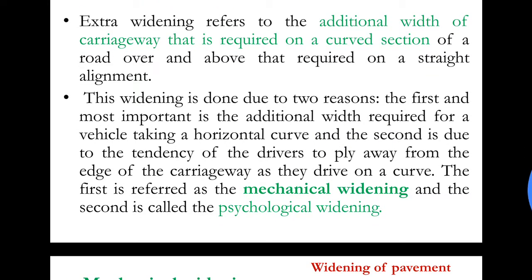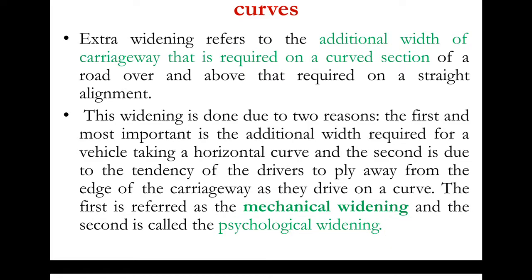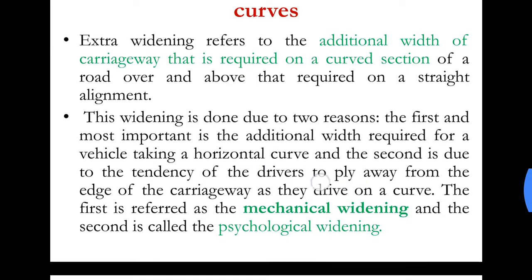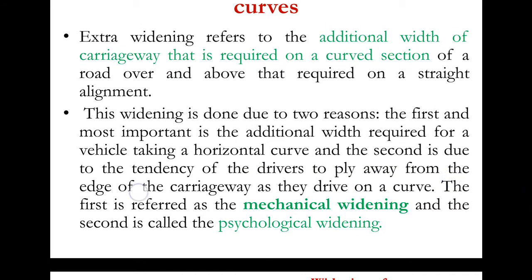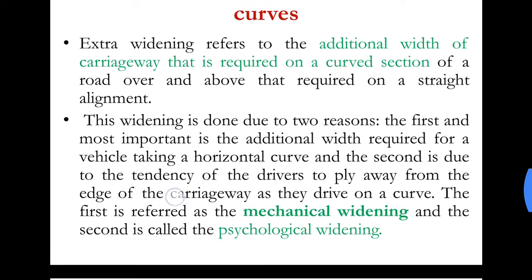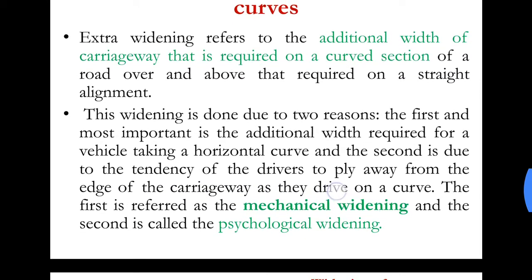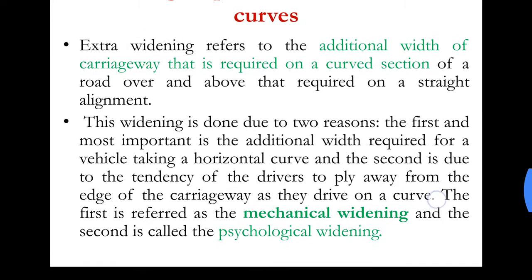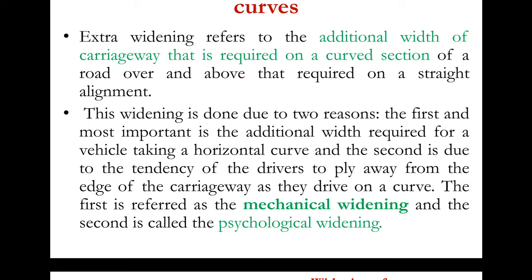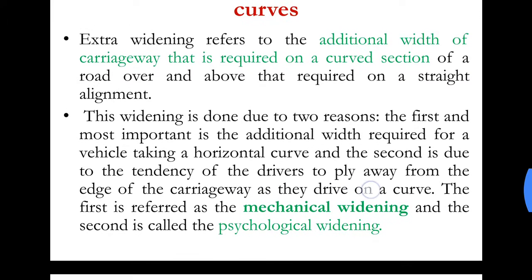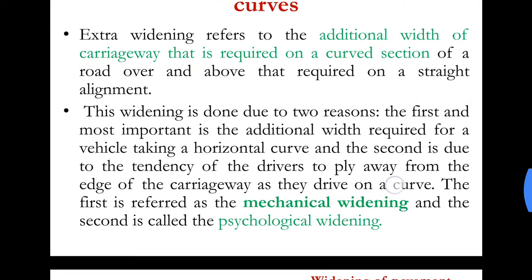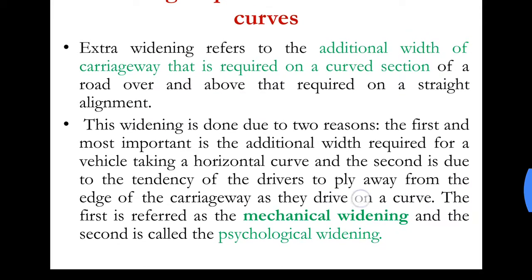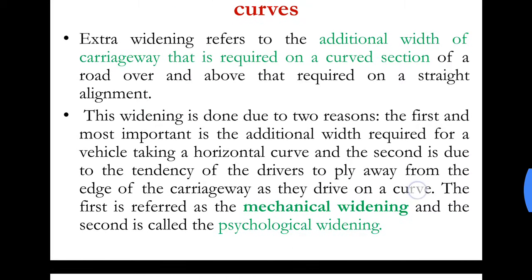And the second condition is that the drivers tend to drive at the edge of the carriageway. Now why do they do this? So as to have extra side distance. The drivers try to travel at the edge of the carriageway, hence again a little extra width is to be provided, that is also added to the extra widening part.